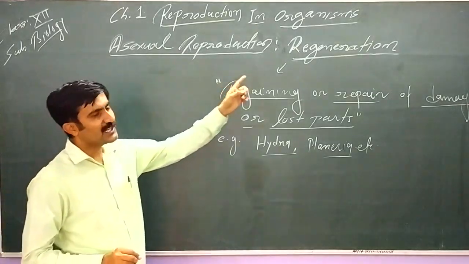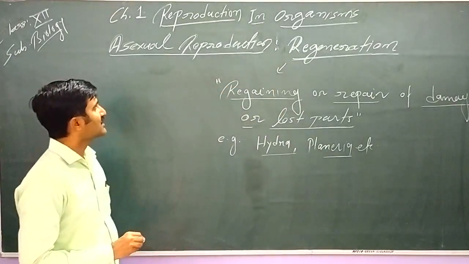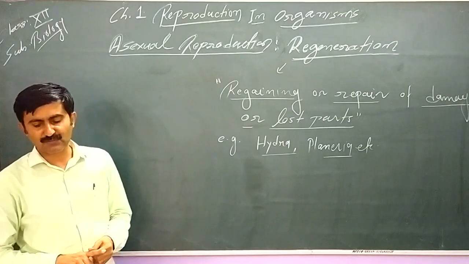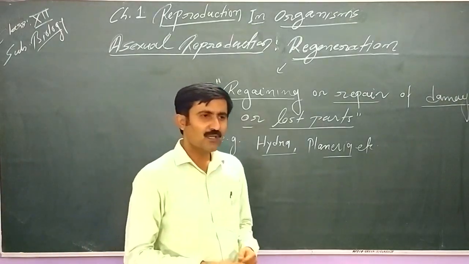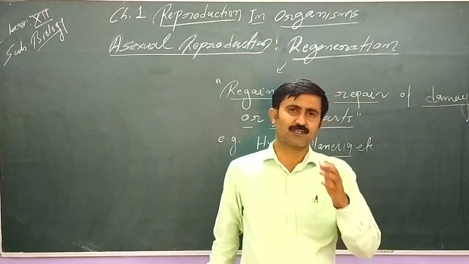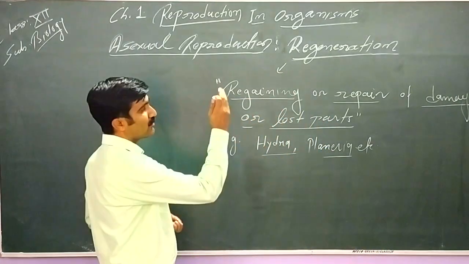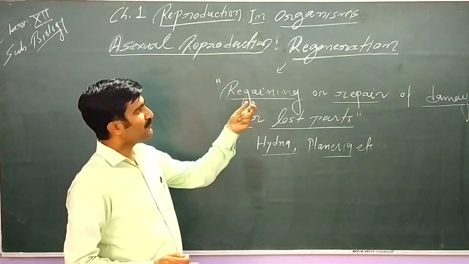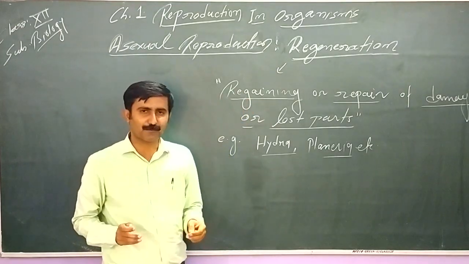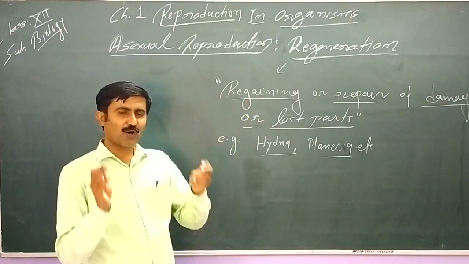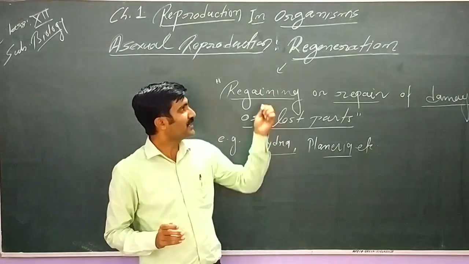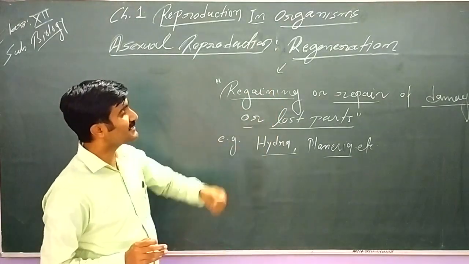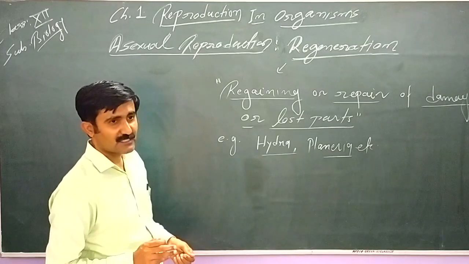Here we have to relate this regeneration with reproduction, because we are talking about asexual reproduction. If from the broken part the complete body of the organism develops, then it can be considered as a method of reproduction.